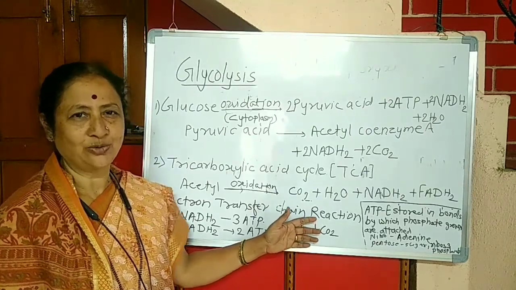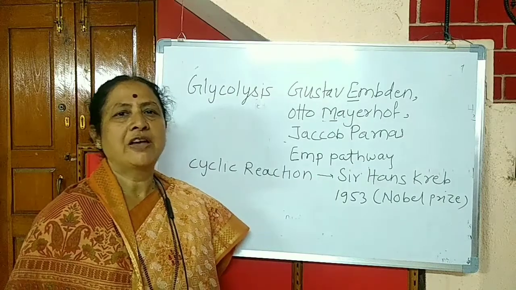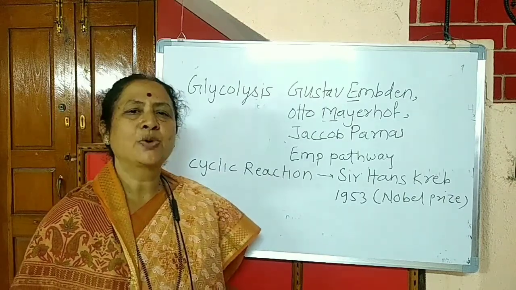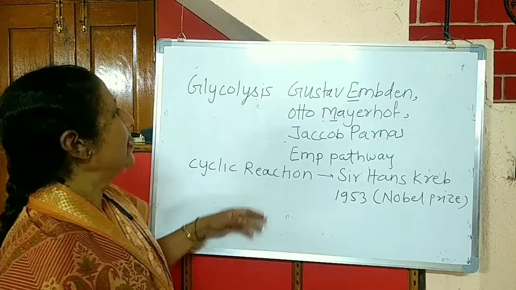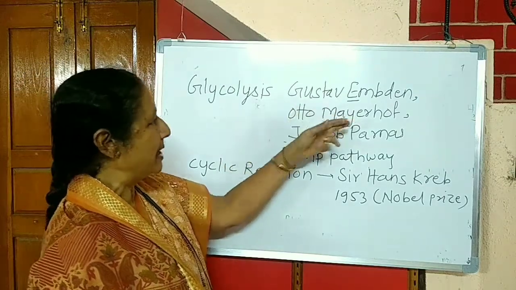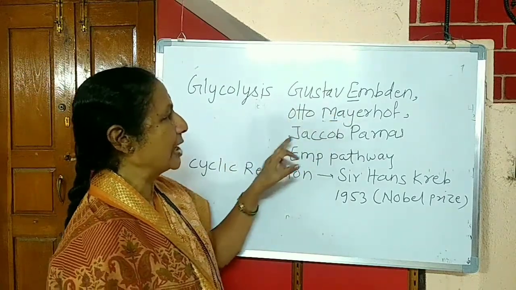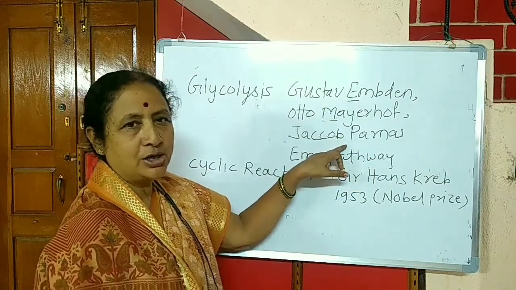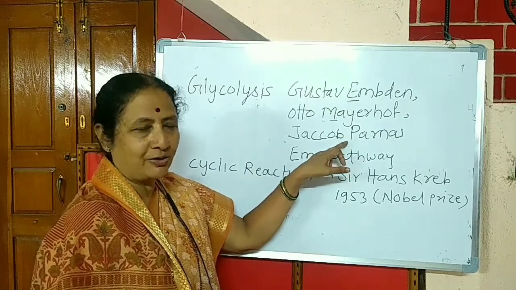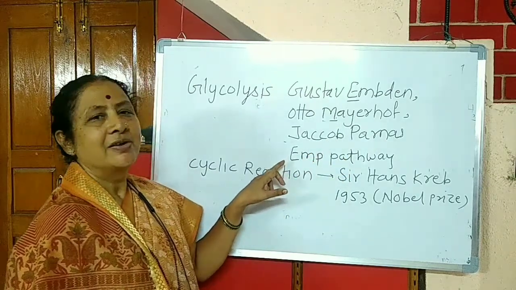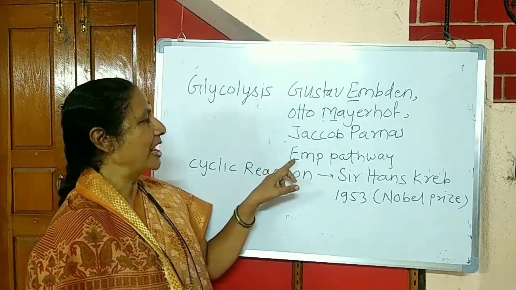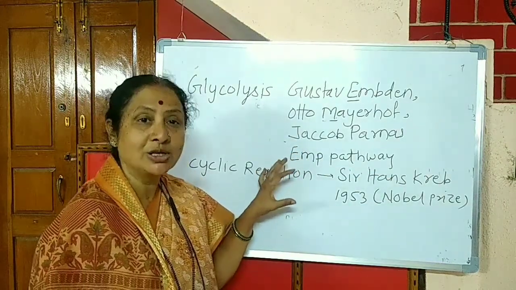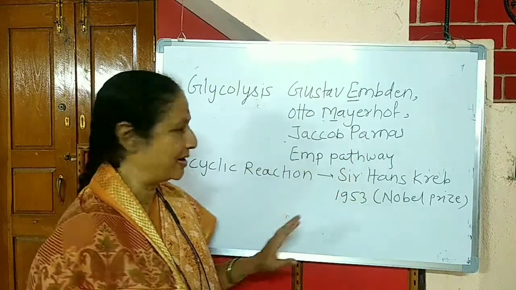Okay, nice. Thank you. Students, we have learned the process of glycolysis, and this process was discovered by Gustav Embden, Otto Meyerhof, Jacob Parnas, EMP. So, in honor of them, this pathway is called the EMP pathway. The process of glycolysis is also known as the EMP pathway.